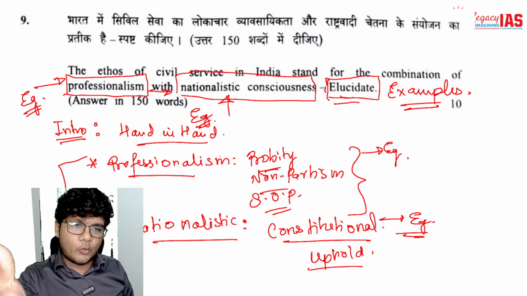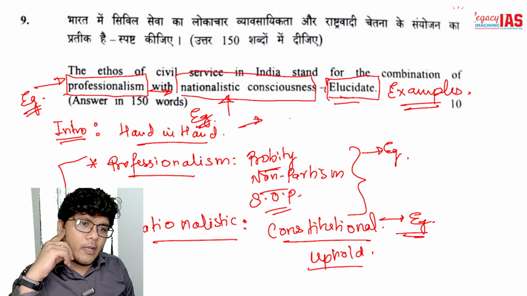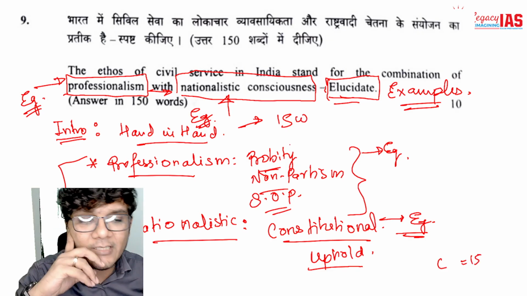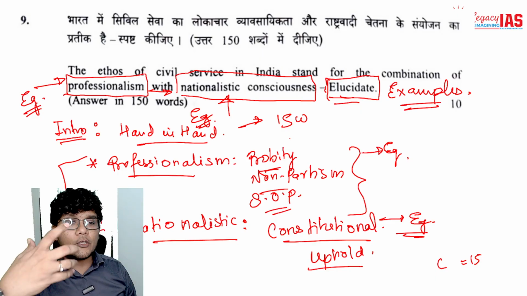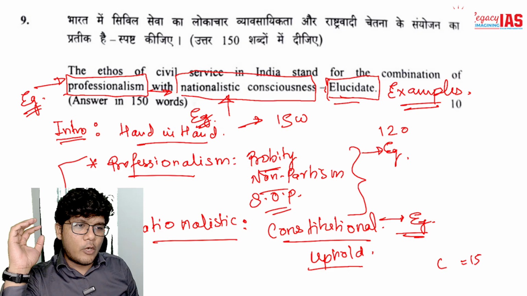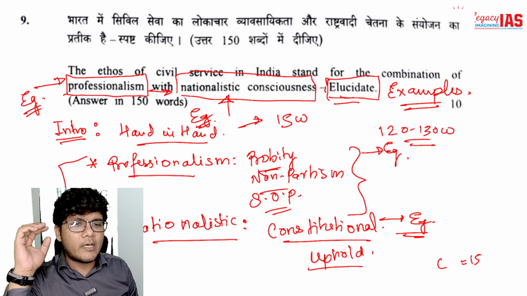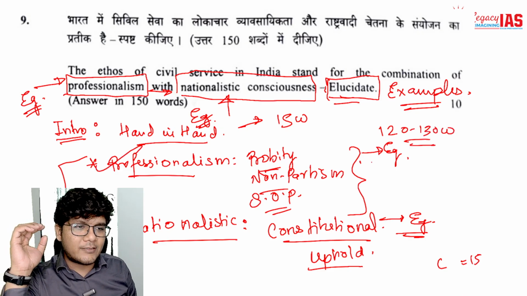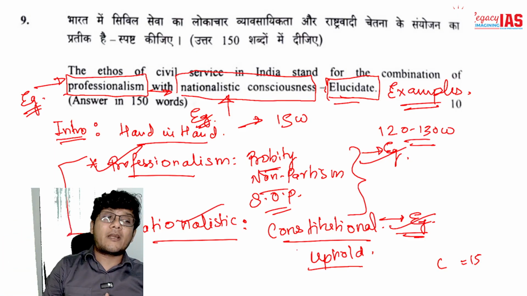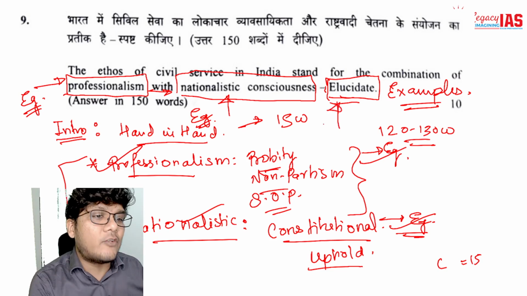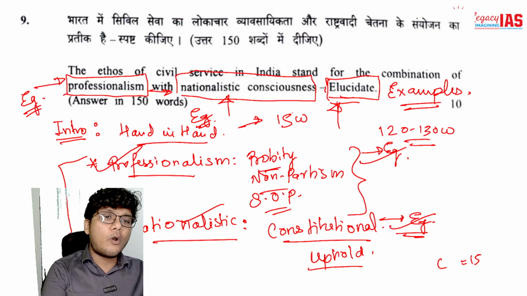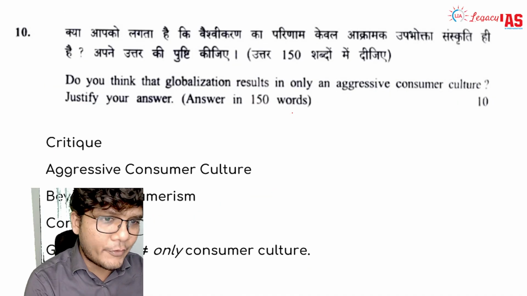Now in subsequent to this, in the introduction maybe around 15 words, in the conclusion also you can use 15 words. Here solution as such may not be required, so your conclusion can focus on aspiration and goal oriented or positive approach, and you will have around 120 to 130 words to address over here about the professionalism along with an example, and nationalistic consciousness along with the example. Remember, since they have said elucidate, so example becomes very necessary over here. So this is how you are going to address this question. Let's move on to the next one.